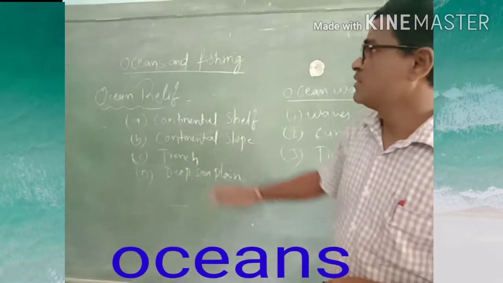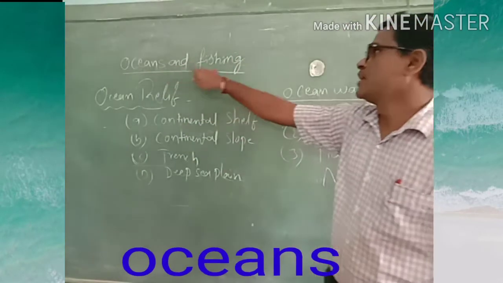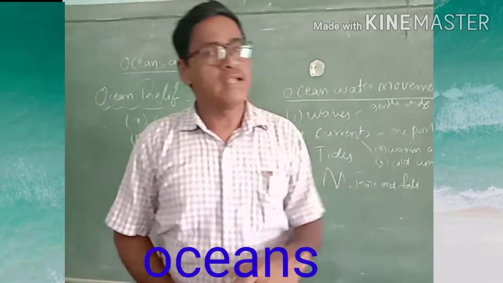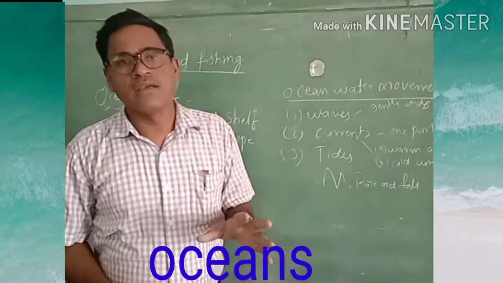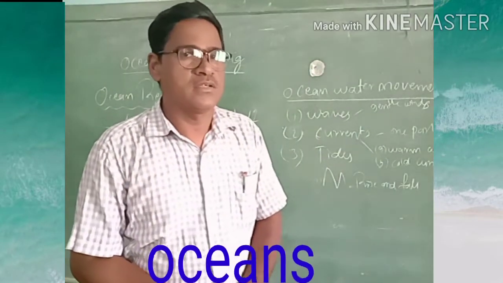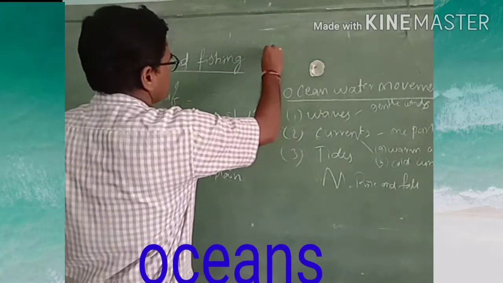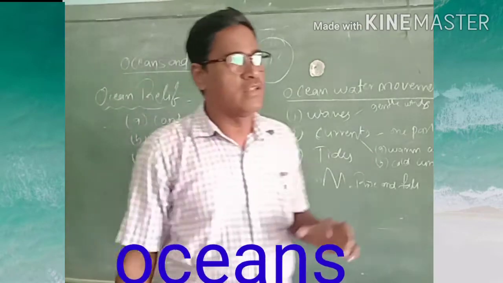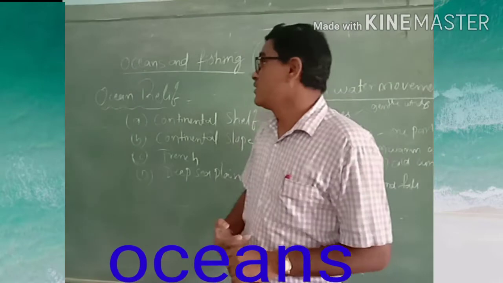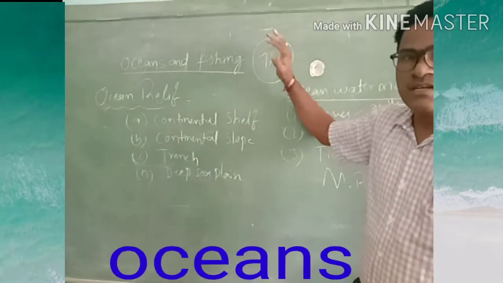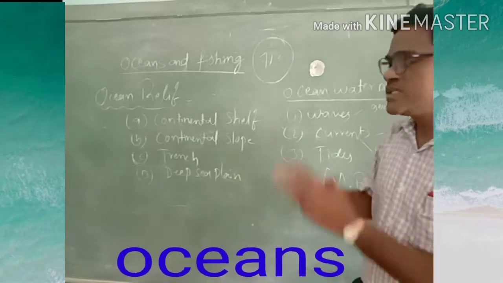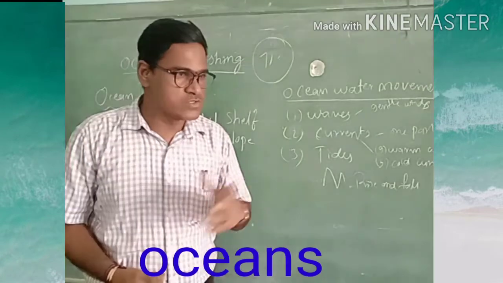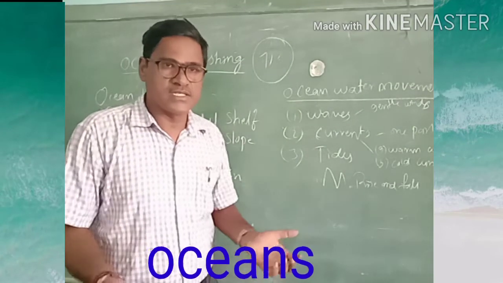Seventh class. The new chapter is oceans and fishing. My dear students, you already know that a large area of the earth's surface is covered with water bodies, nearly 71 percent. That is why we can call the earth a blue planet. These 71 percent water bodies are completely ocean and sea water. This water is not useful for agriculture, not useful for drinking, and not useful for industries.